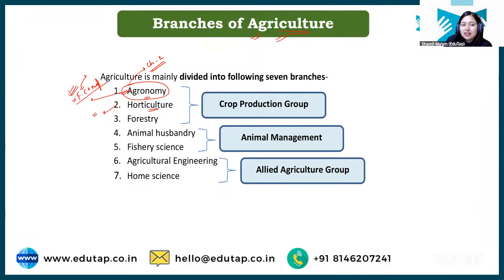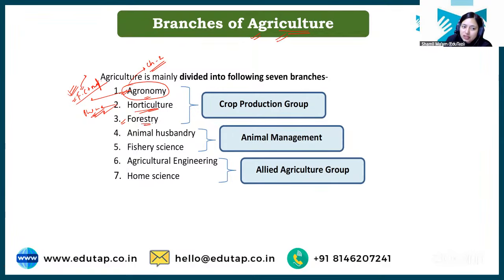We will be understanding these in detail. The horticulture part we will understand in the chapter on plantation and horticulture crops. There we'll discuss all the crops of horticulture and what practices come under horticulture. Clear? Next, we have another branch which is forestry.